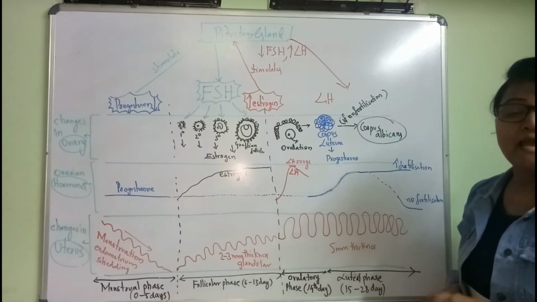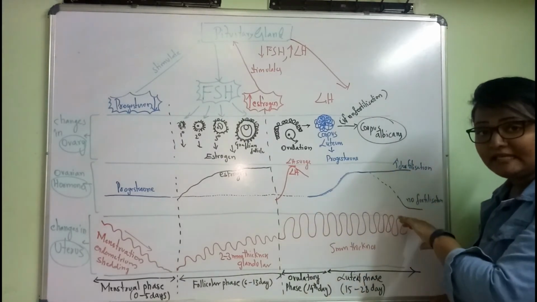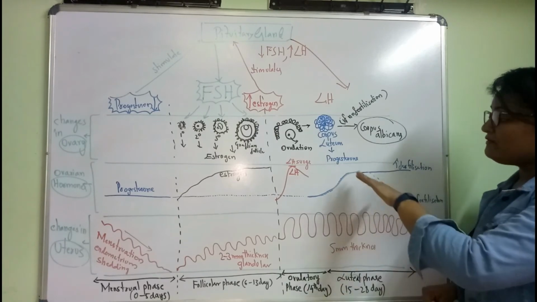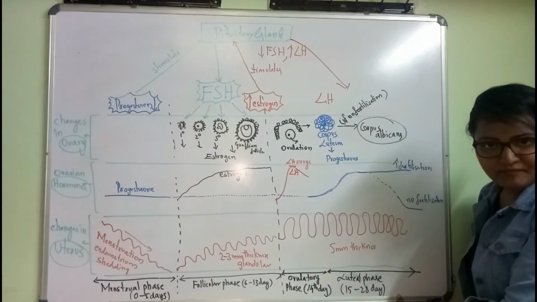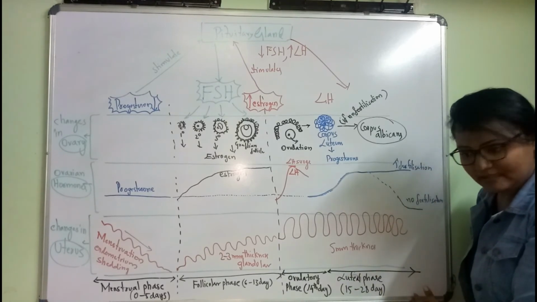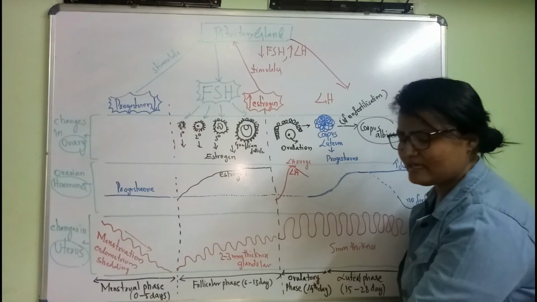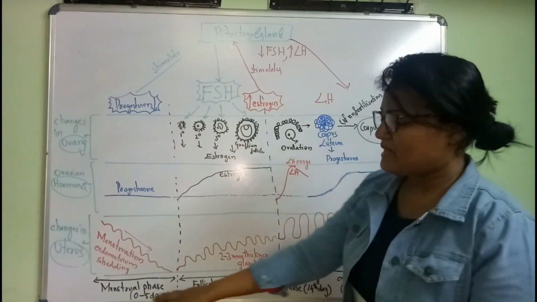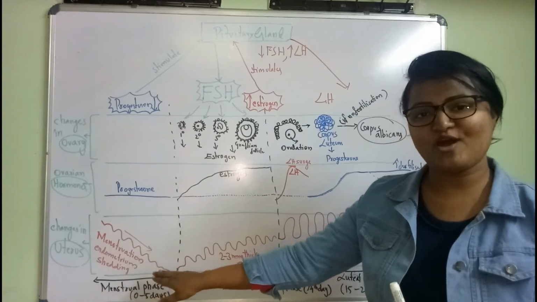Corpus albicans can't produce progesterone. Hence what happens, decrease in the level of progesterone, decline in the level of progesterone, which in turn ends this luteal phase. After the 28 days cycle, the menstrual cycle or menstruation continues again.